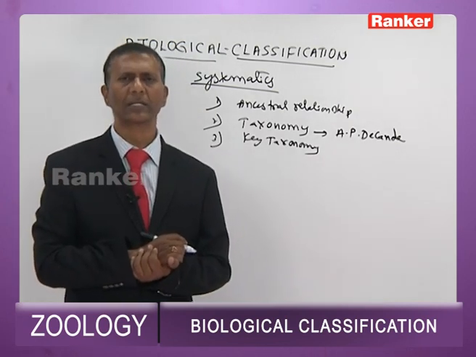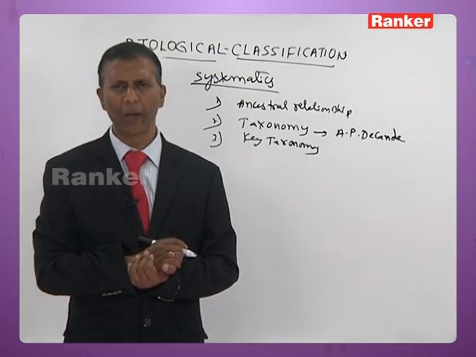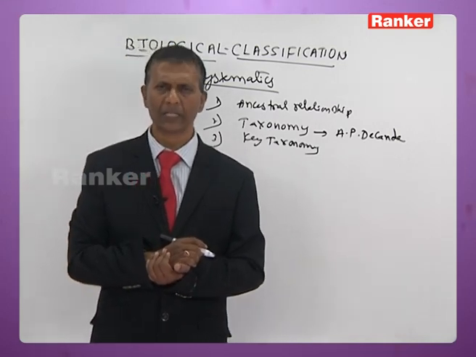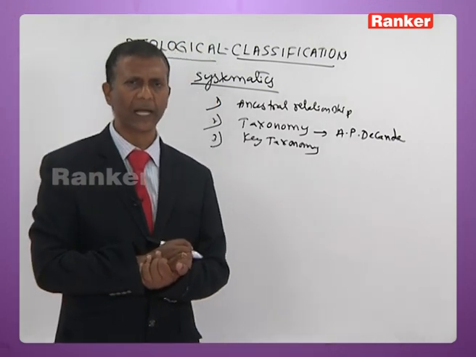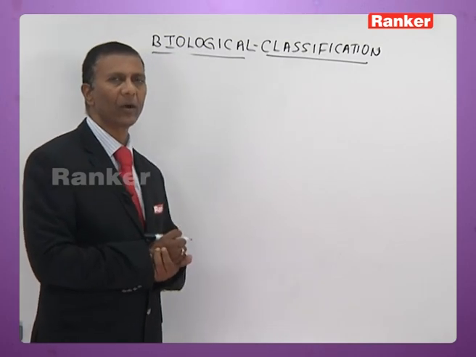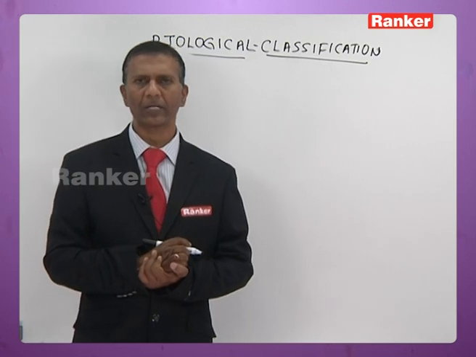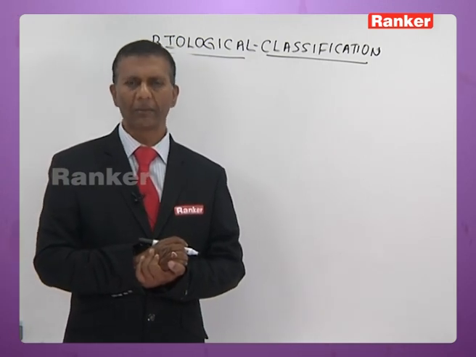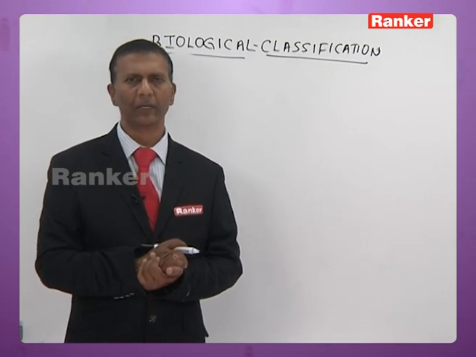Now, dear students, we shall discuss certain important points under binomial nomenclature, which can be asked in APEAPCET and even other exams related to the medical sciences. In biological classification, we shall talk about certain important concepts in binomial nomenclature, which can be asked in the APEAPCET and all other competitive exams.